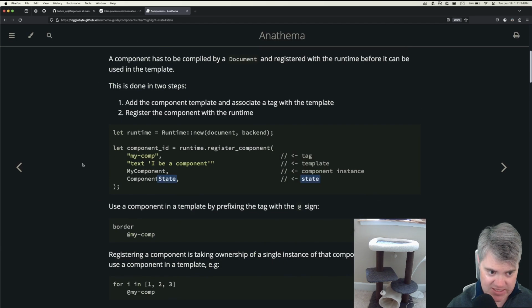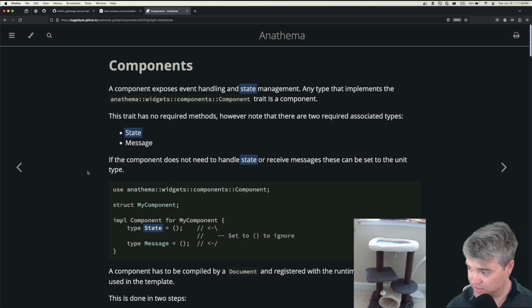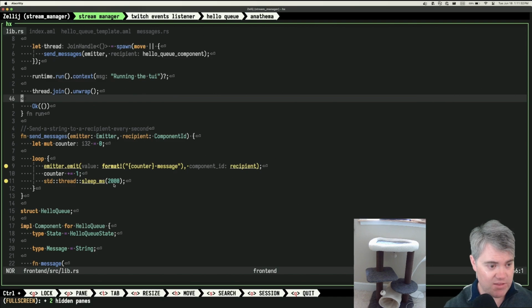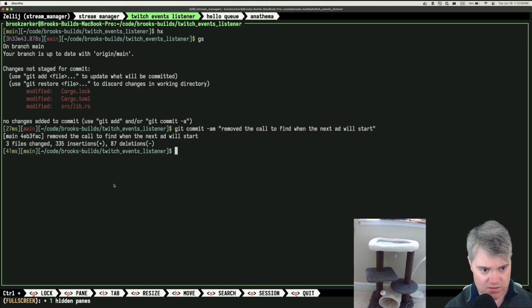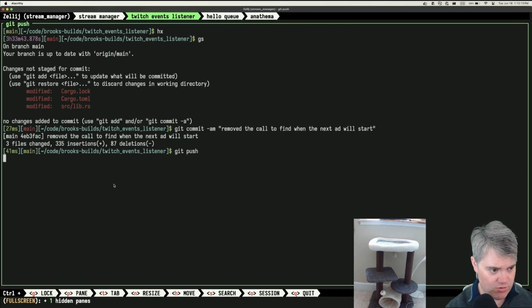Okay, but that being said, we made pretty good progress with this, so I'm happy about that. So let's go ahead and commit all of our code. I don't think we made any changes over here, right? I made some changes to something, right? Oh yeah, I did. So git commit. We removed the call to find when the next ad will start. Okay, so that's good there. I can go ahead and push that up.